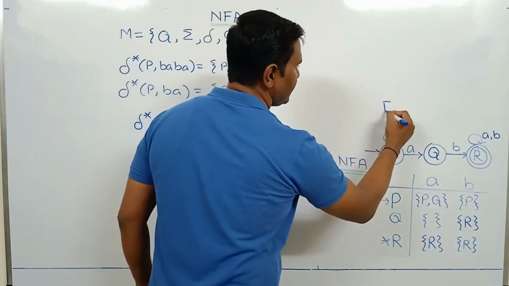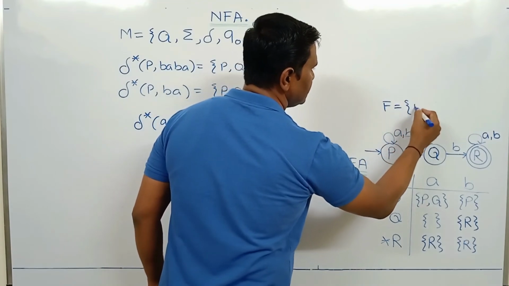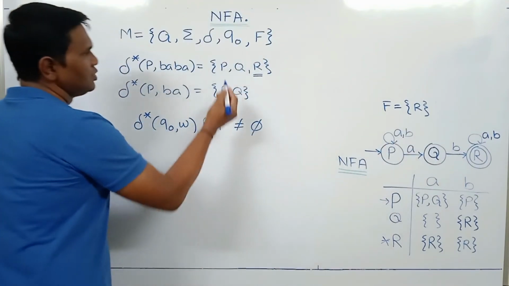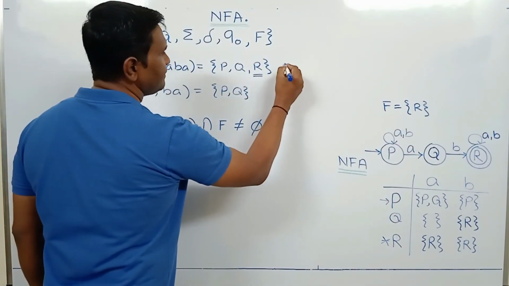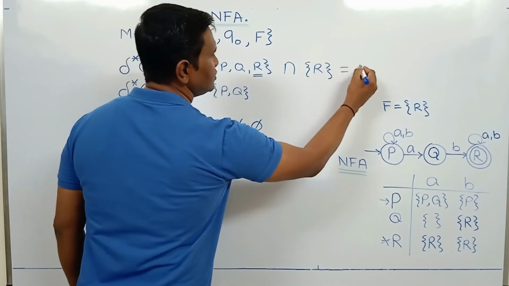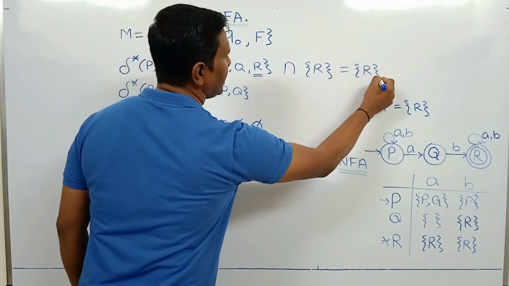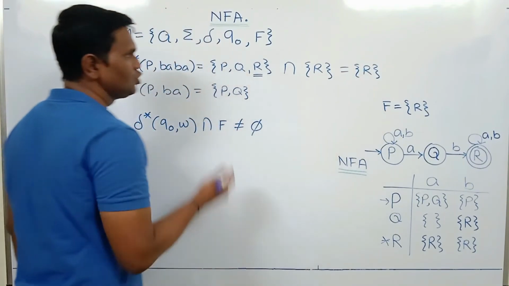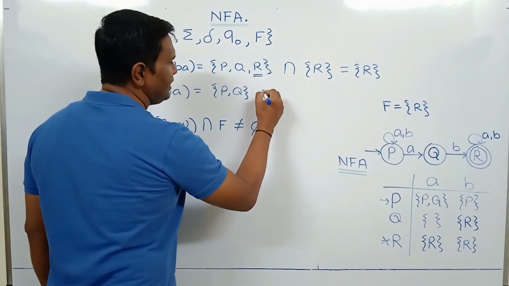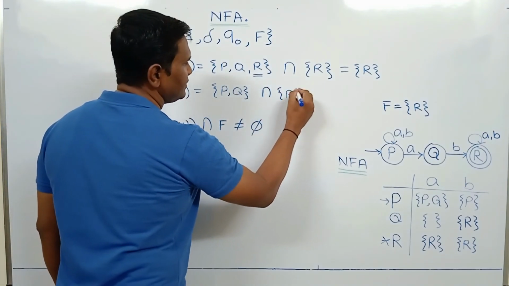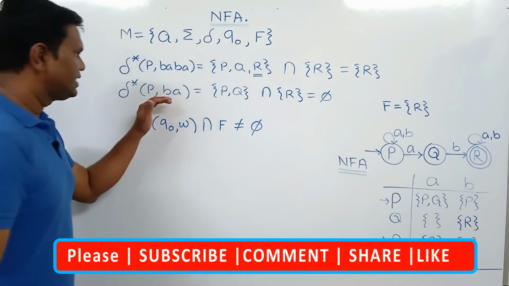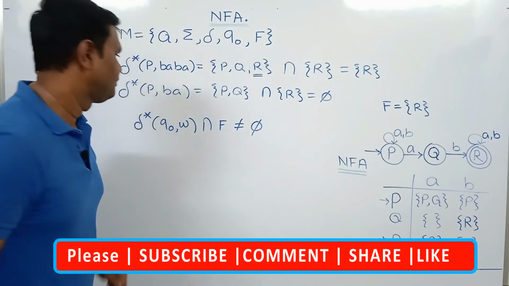So for this NFA, F is a singleton set which contains only state R. So here if we take intersection with F, we take intersection with R, so we get only R. This is not an empty set, so we say that string BA is accepted. In this case, if we take intersection with F, then we get the empty set. So string BA is not accepted.